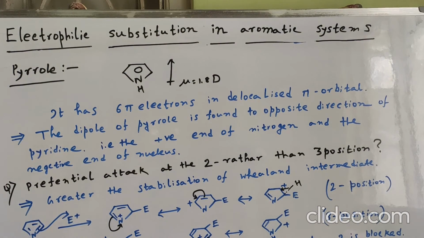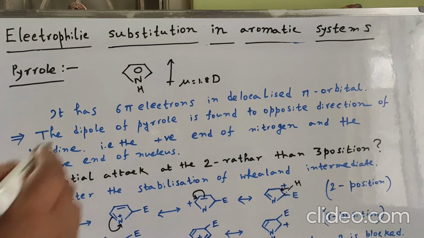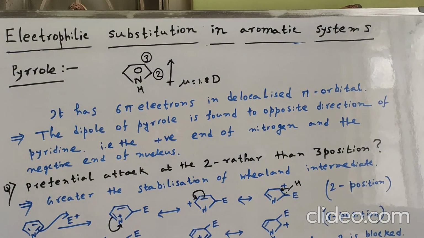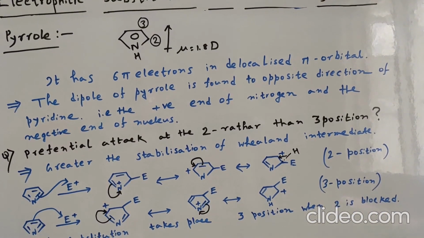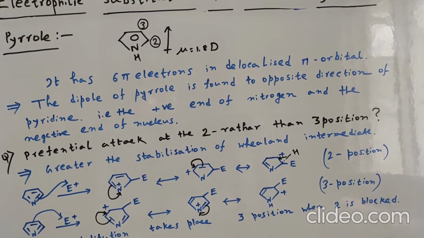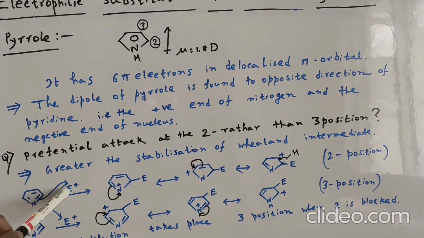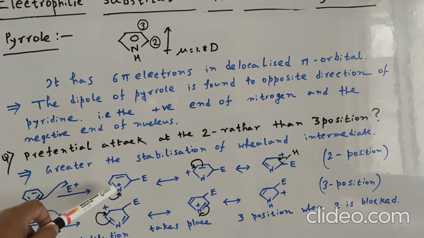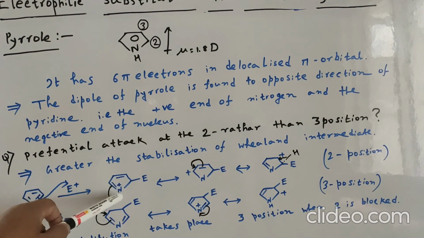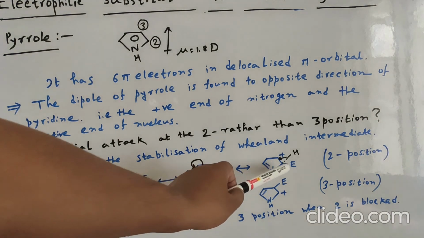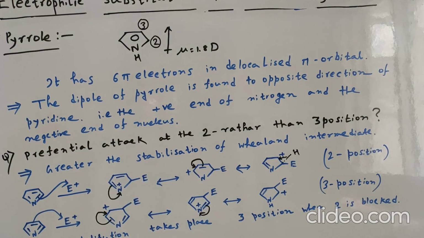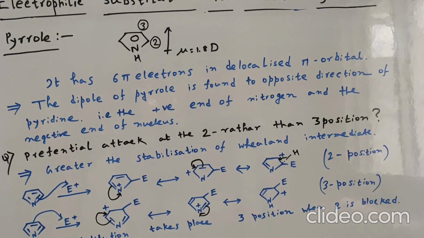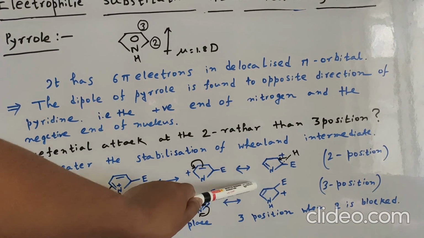And here there is preferential attack at the 2 position rather than the 3 position. Why? This one is the 2 position and this one is the 3 position. Because there is greater stabilization of the Wheland intermediate. When the electrophile attacks the 2 position, the plus charge on nitrogen is stabilized by this type of conjugation, the plus charge is formed here, and this is the Wheland intermediate, which is also stabilized. And in the case of the 3 position, this type of canonical structure is formed here.